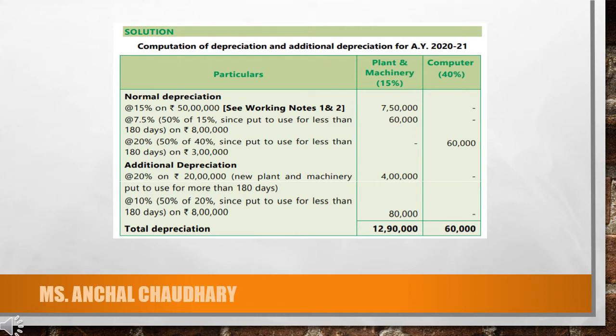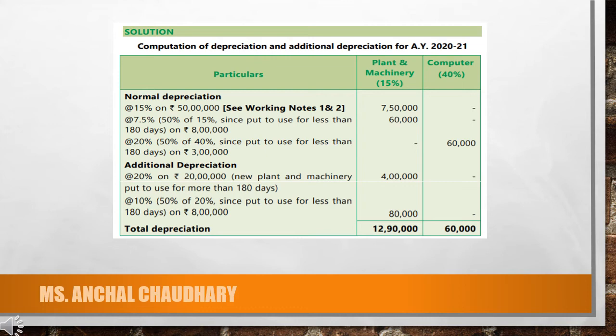That is your opening WDV of 30 lakh, and your new plant and machinery which was purchased and put to use on 8th of June. So if we calculate the number of days, it's more than 180 days. So 30 lakh plus 20 lakh will be depreciated at the rate of 15%. So the amount of depreciation will be 7 lakh 50,000.